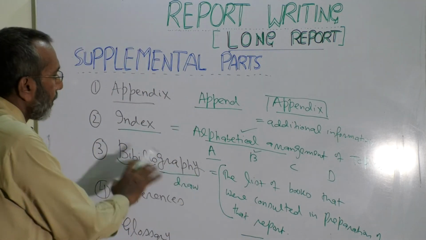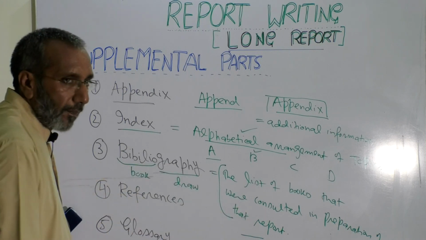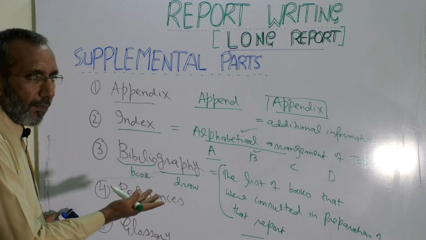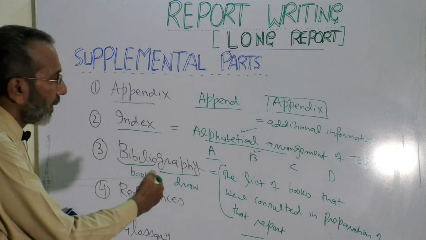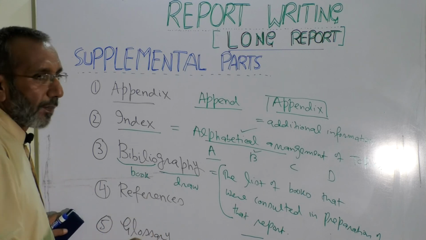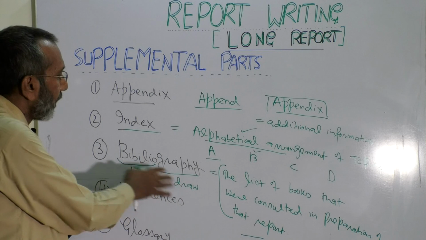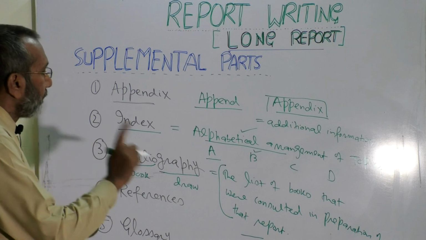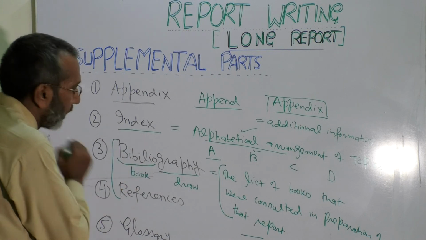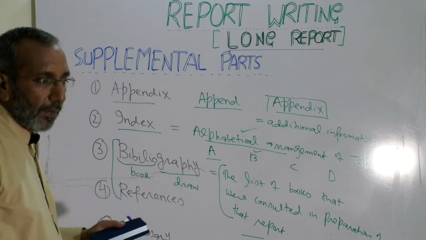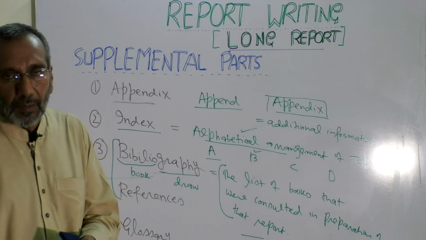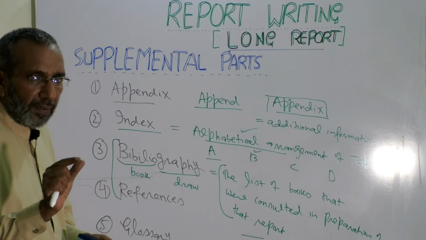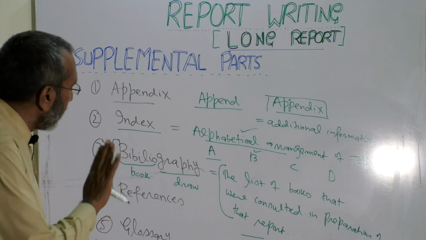So this sort of stuff is mentioned in books, right? And on ethical grounds too, it is required. Otherwise too, it must be there. If you use someone's material, suppose you take something from Stephen Hawking's book, obviously you are bound to give that credit. But the point is, people do mix these two things. In most books they have written that bibliography stands for reference, and reference means bibliography. So this is a bit of a misconception, though there is a very subtle difference, but the difference is there.